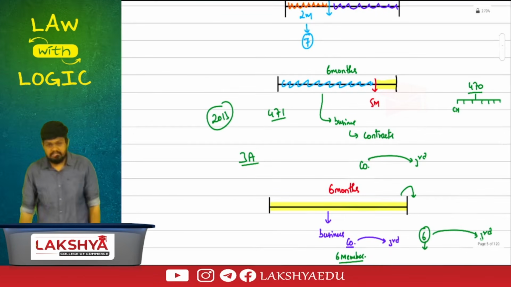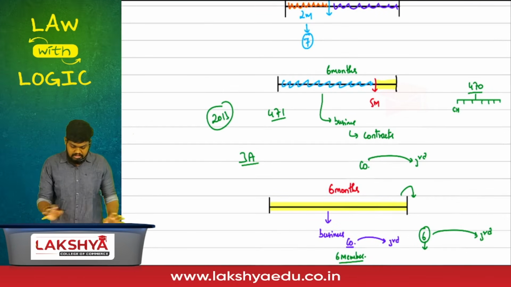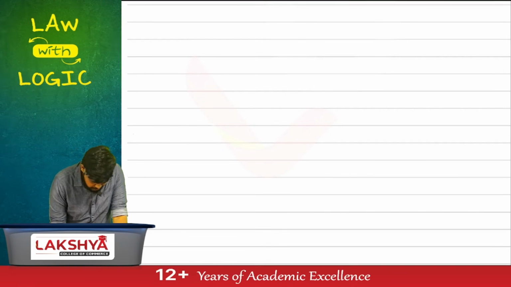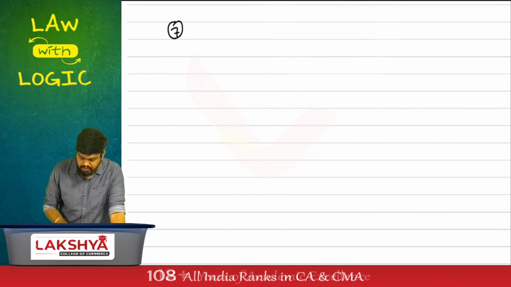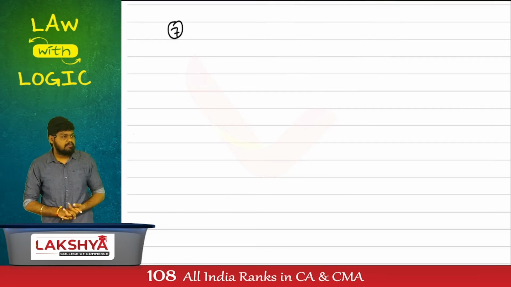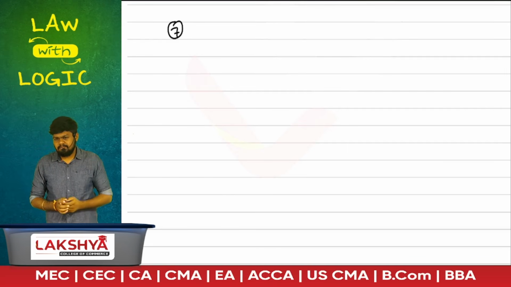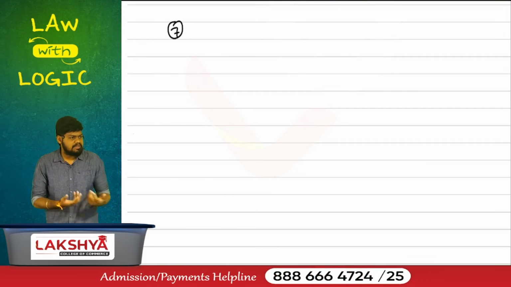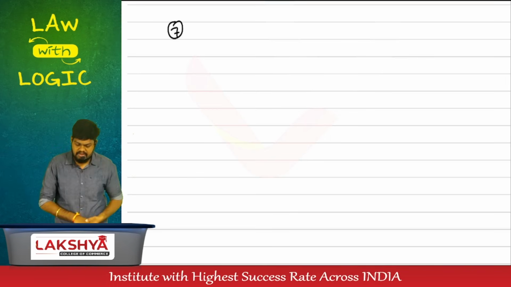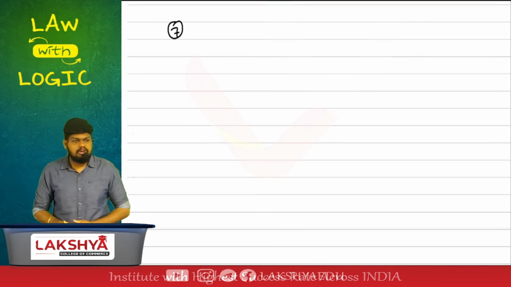This is section number 3 and 3A. Basics are done. Let's incorporate the company now. Section number 7 talks about incorporation of company. What is section 3? Formation of company. I have discussed the basics of company. Then we'll start section 7 now. What is section 7? Incorporation of company.